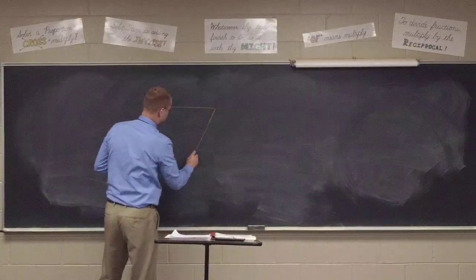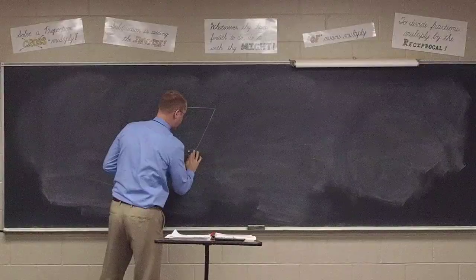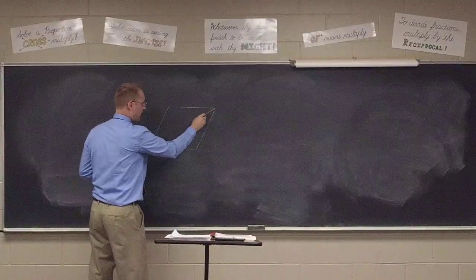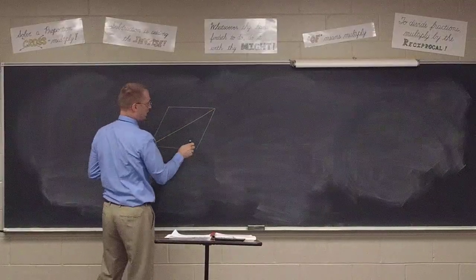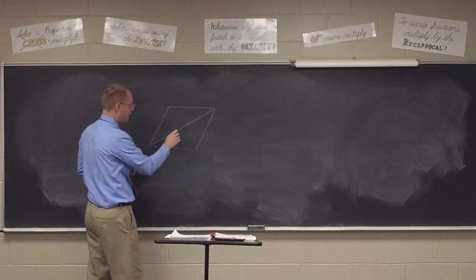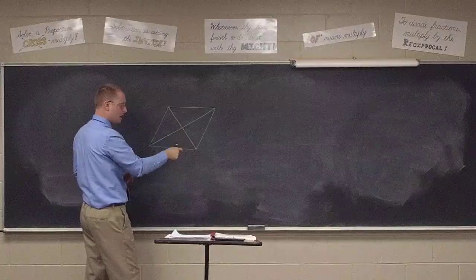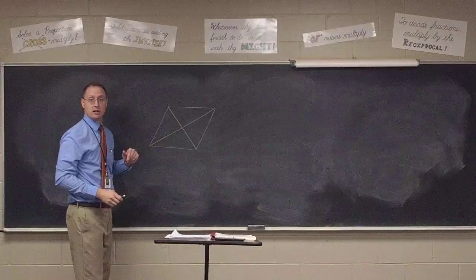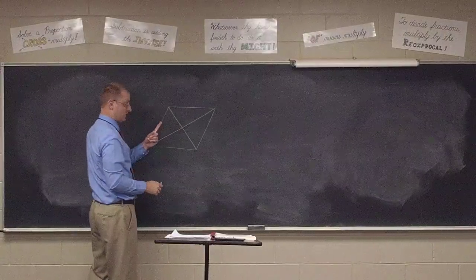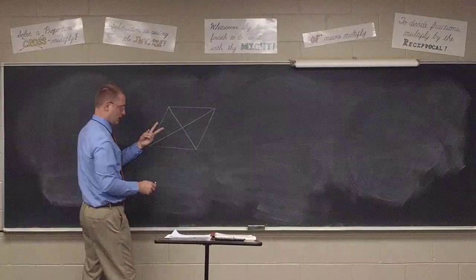All right, let's think about this for just a minute. They gave us the diagonals, right? So here's a diagonal of 16, was it? Yes. And here's a diagonal of 12. Now we know the diagonals are going to be bisecting each other, and they're going to be perpendicular.